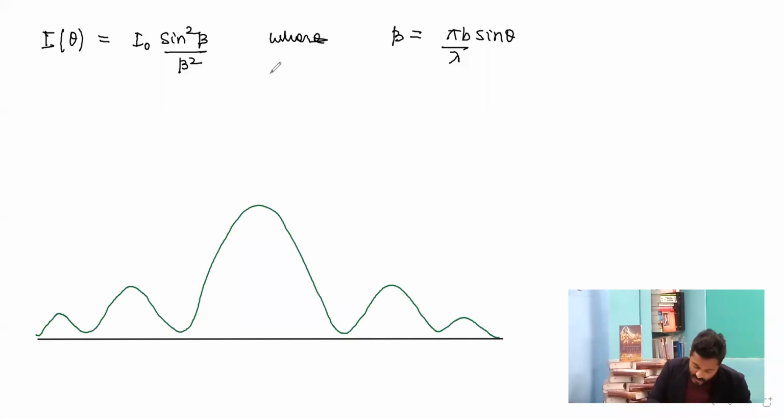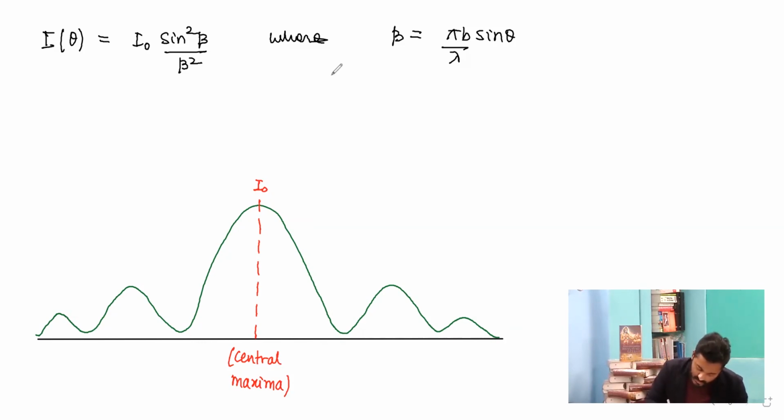So if I talk about the central maxima, so this is the central maxima that I have, where the intensity is suppose I naught. So we denote this as a point of central maxima.